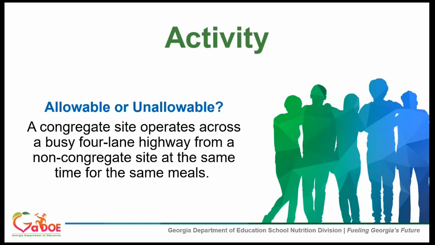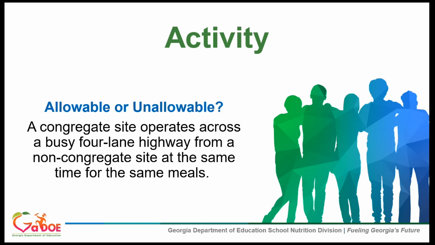Would this be allowable? I'm seeing a lot of surprise faces, and this is one that you really need to consider those physical barriers as a potential factor here. It may or may not be. These sites would certainly be very close together, but is that 4-lane highway restricting access? You could operate a congregate site on the side that's a little bit more easy to access and then provide non-congregate meals on the other side of the highway for those households that can't cross the highway to get to the congregate site. You just need to make sure that reasonably the same children are not being able to access both sites.